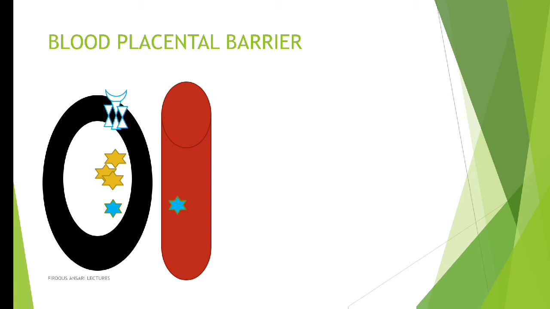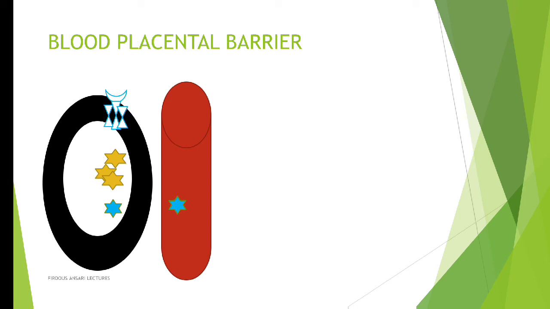So what might be the reason over here? See, there are a few drugs that can cross the barrier, but will not produce any action on the fetus. But there are a few drugs that cross the barrier and are likely to affect the fetus, so that after taking birth, the baby may come out with some kind of abnormality.